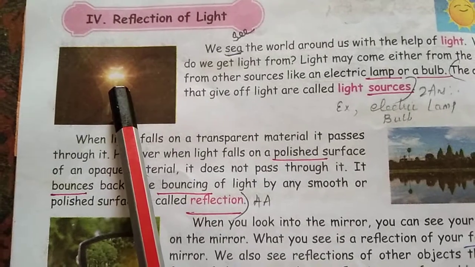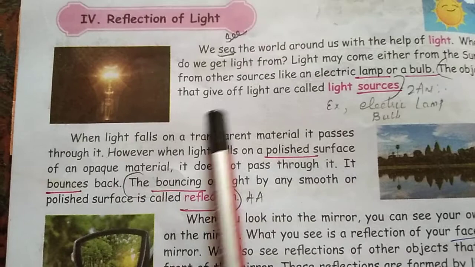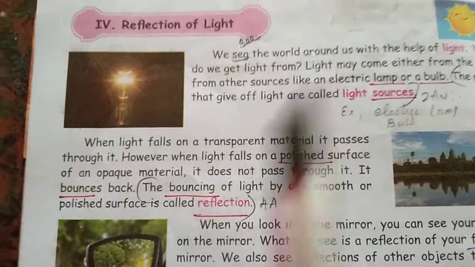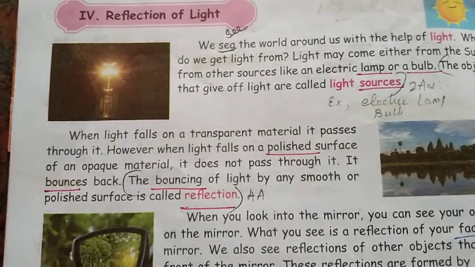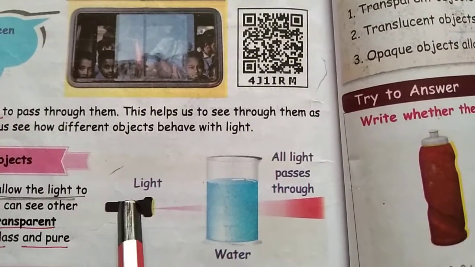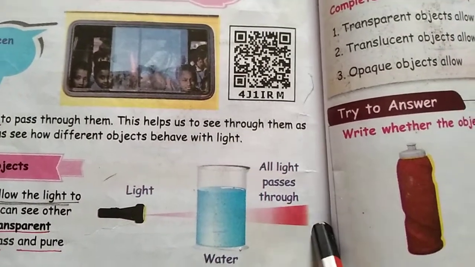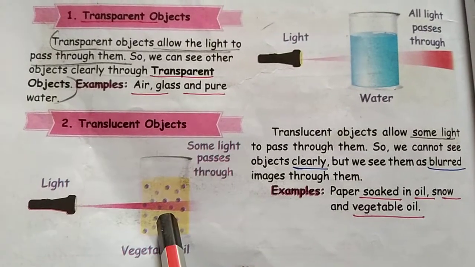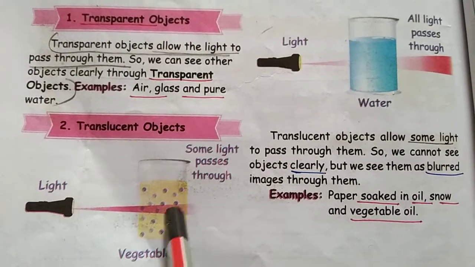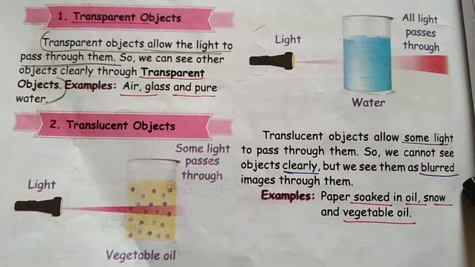Once we switch on the light, it will light the whole room. If light falls on a transparent material, as I told you last class, it passes through the transparent object and you can see the object or image on the other side. If light passes through a translucent object, we can't see a clear image, we get only a blurred image.